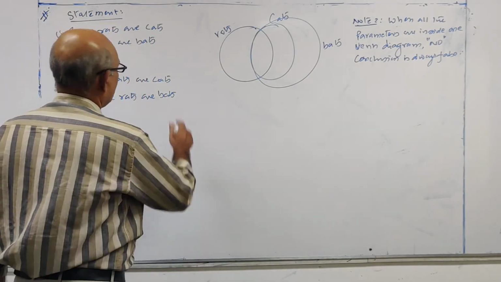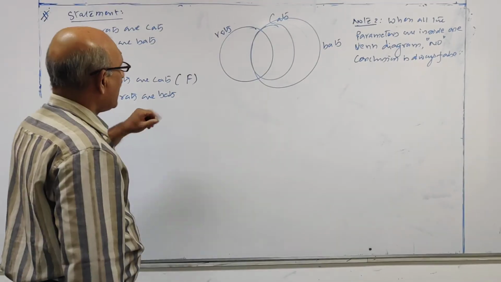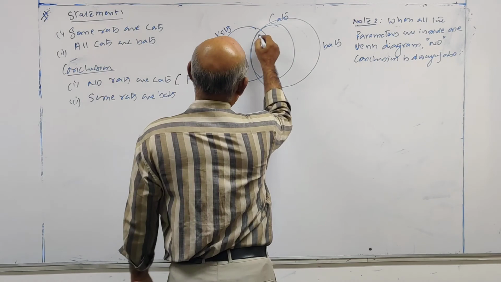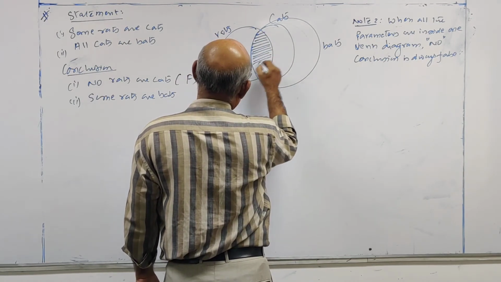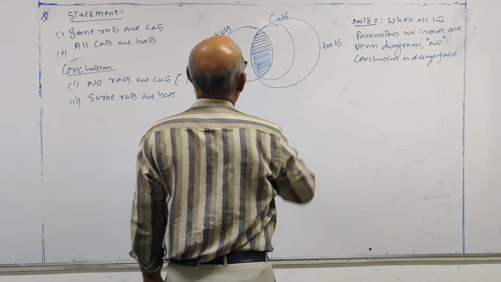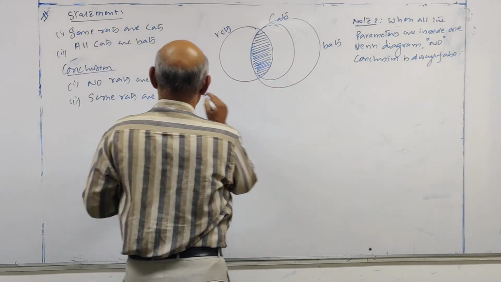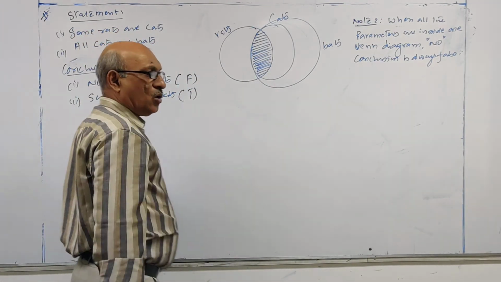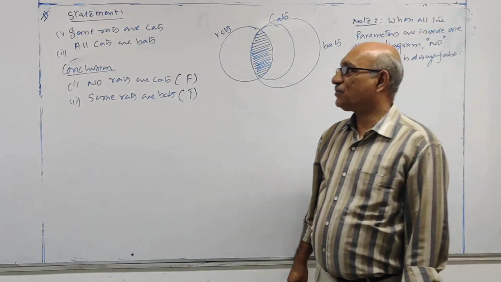No rats are cats. So this is false. Some rats are bats. Look at this. Some means you have to concentrate at the common area. Okay. Some rats are bats. So true, sir. So this is true. Only statement 2 follows.